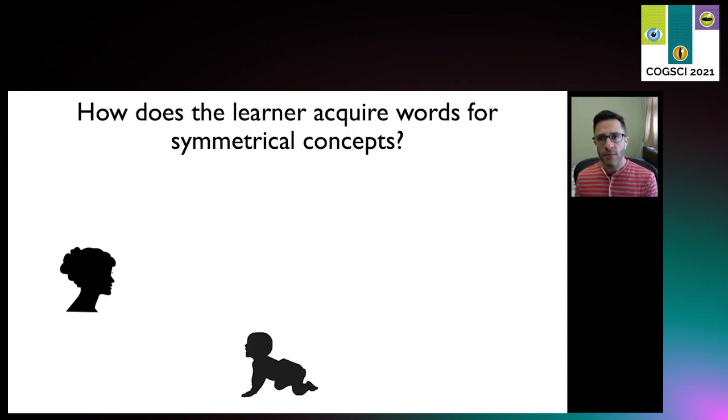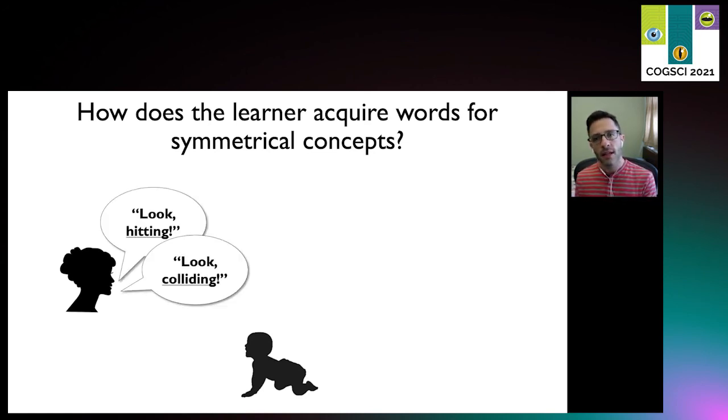Now we think these findings may have implications for acquisition of symmetrical predicates. I'll give just one example. Take two words, hitting and colliding, that are very similar in meaning apart from symmetry. How is a child to infer that just one of them, collide, refers to a symmetrical concept?